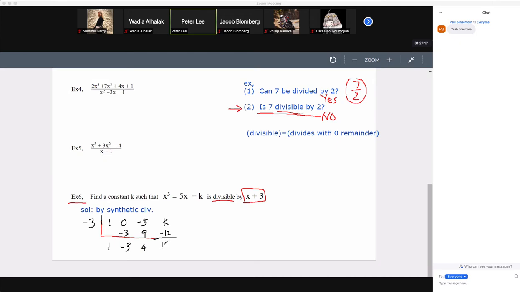Again, the important thing when you do this problem is to just do the division here. Don't do anything weird. Just do the division, and then the important thing is to treat this k like a number. And then this will be the remainder.